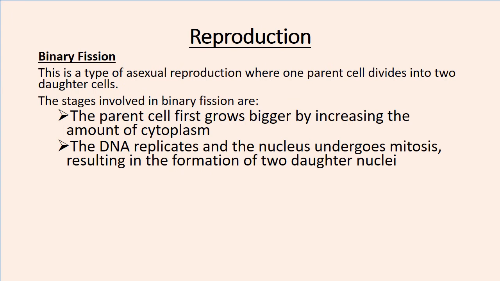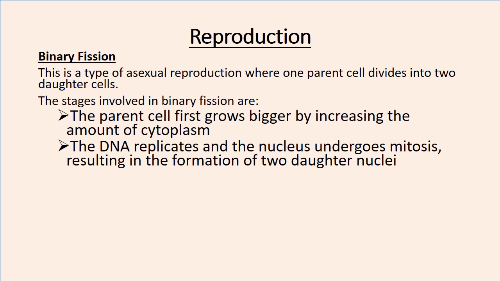So the DNA makes itself so that there are two. Then the nucleus divides, it breaks into two, and forms two nuclei. Nuclei is plural for nucleus. So if we have one or more nucleus, we say nuclei. Each nucleus is going to have its own DNA, the same type of DNA.